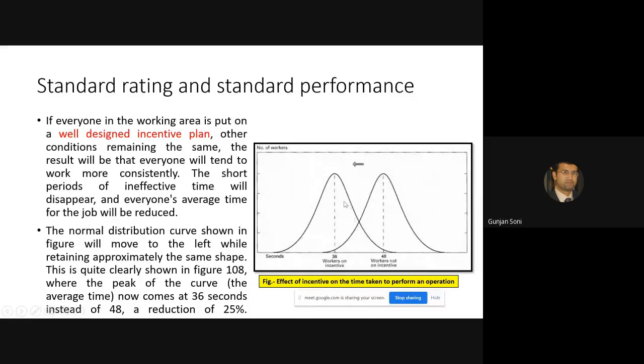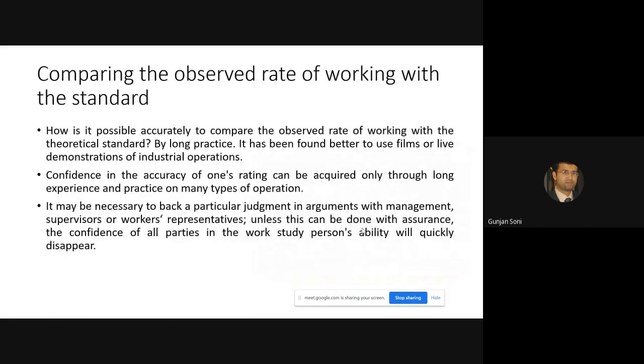While if a proper incentive plan is designed based on the standard times and calculations for doing the job on time or earlier, you can actually reduce the work time. If the workers go on incentive, this 48 seconds could be reduced to 36 seconds. It has been observed over a period of time that incentives do motivate workers to do the job faster.